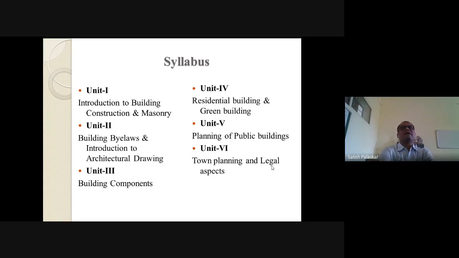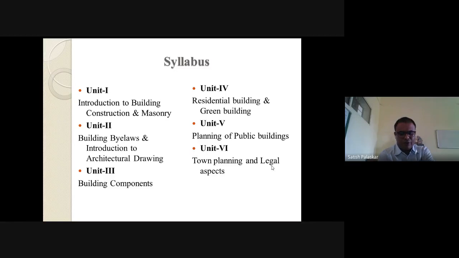And then the last part of unit number 6, as well as your syllabus, is the safety aspects and services. Again, an important part of any building is the safety aspect, as far as fire is concerned. So for fire, grading of occupancies by fire load, that is, we have to find out the fire load, then we have to do the grading. Then how much is the evacuation time for that particular building, different fire escape elements, and the need for earthquake resistant structures. So this part will be included in the safety aspect.